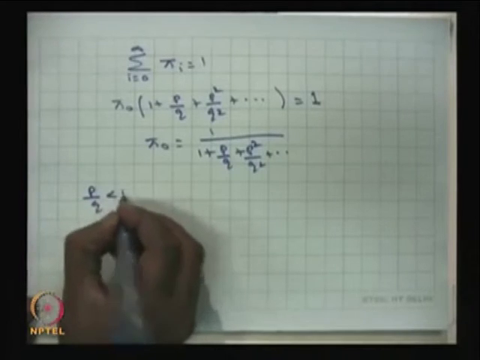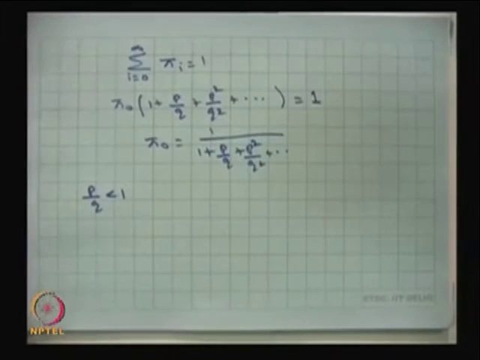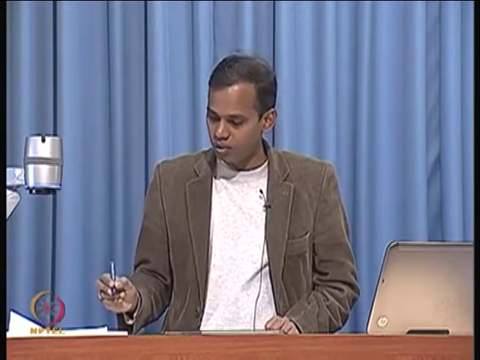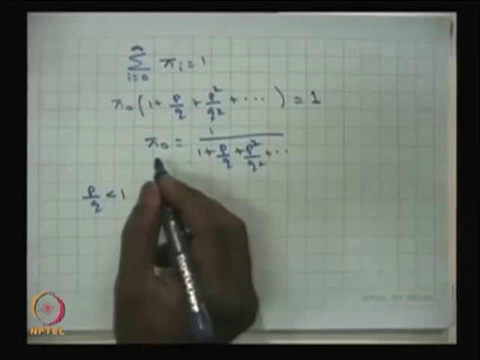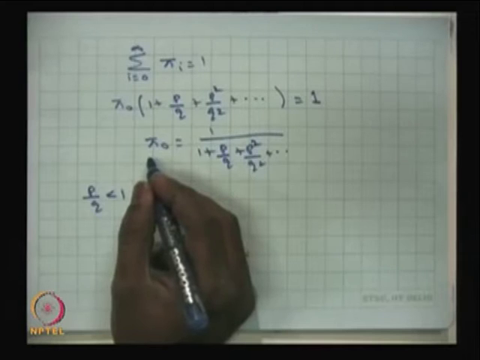When the denominator converges, in this situation, as long as p by q is less than 1. Earlier, the condition is p lies between 0 and 1 and q lies between 0 and 1. Now, I am making the additional condition p by q is less than 1, that will ensure the denominator converges. Therefore, pi naught is going to be a non-zero value.